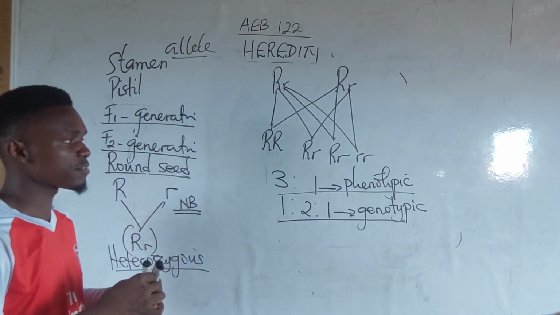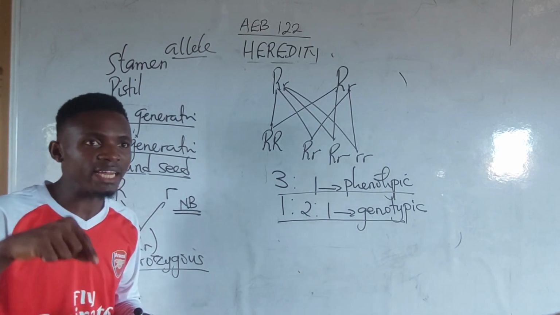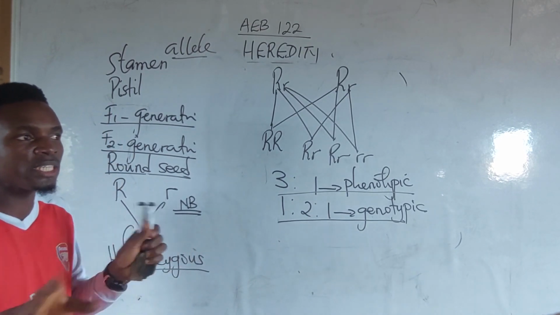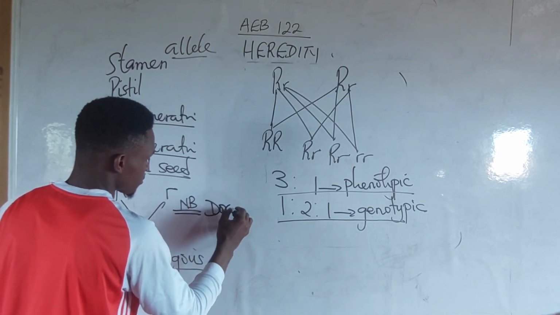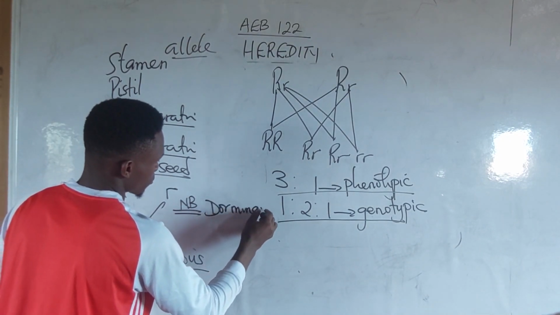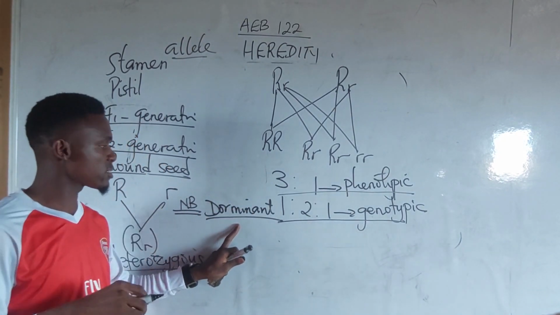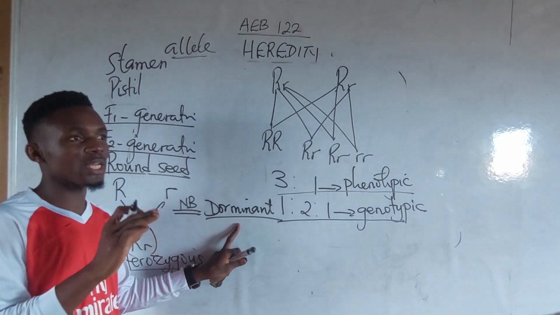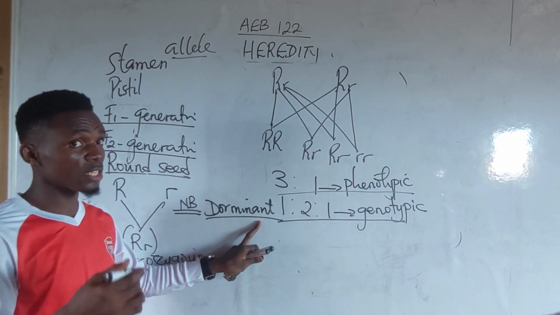Traits that are transmitted from the parents to the first filial generation without undergoing changes are called dominant traits.